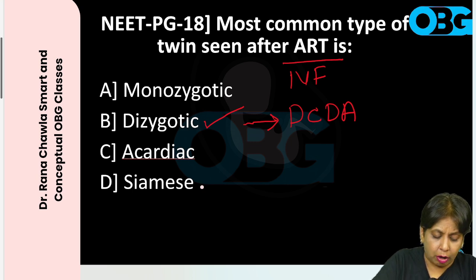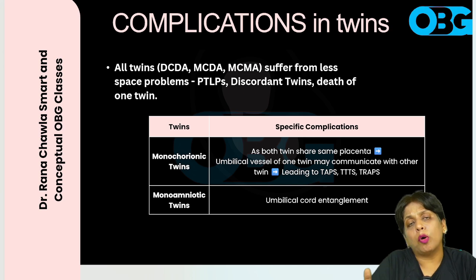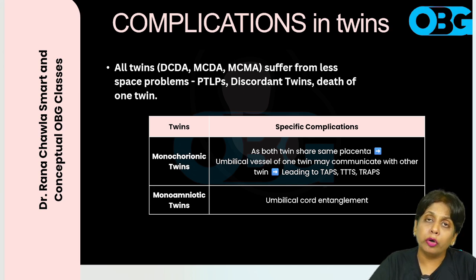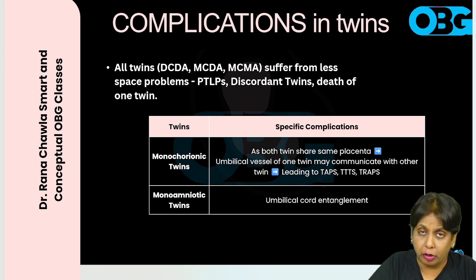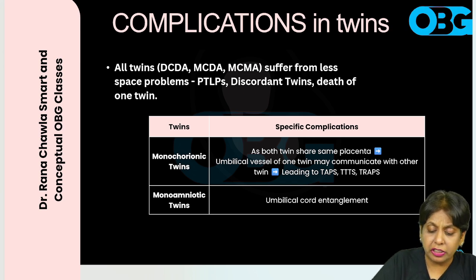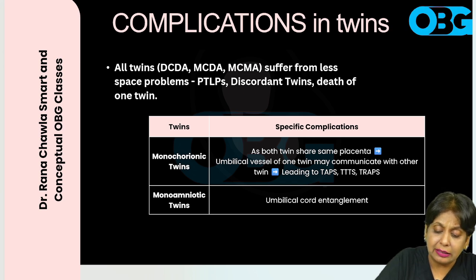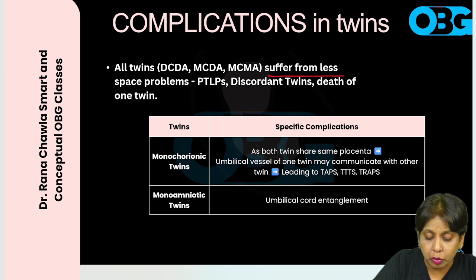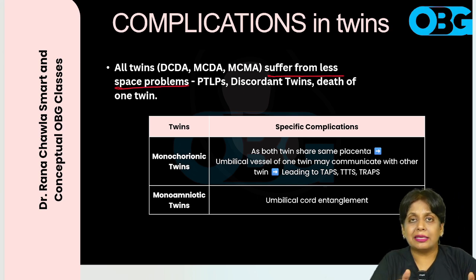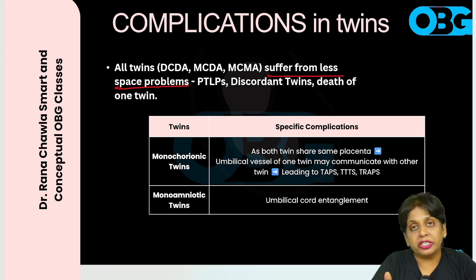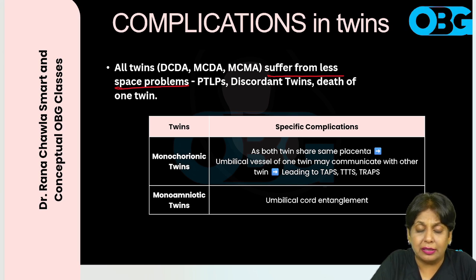Now let us study the complications in the twins. Why do we want to know whether it is monochorionic, monoamniotic, dichorionic or diamniotic? Because there are some complications which occur in the separate categories. Some complications occur in all twins, and these are due to less space problems. Space is less because both fetuses are sharing a single uterus. So of course there is less space and they will suffer from some common problems, whether it is DCDA, MCDA or MCMA.